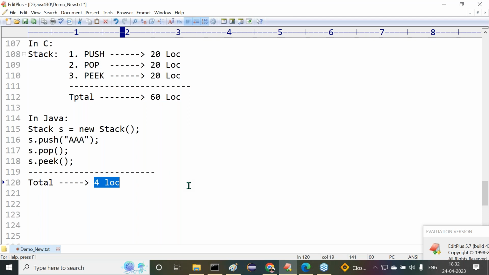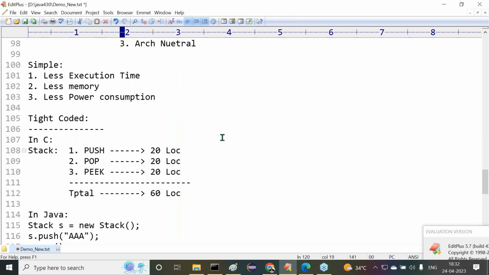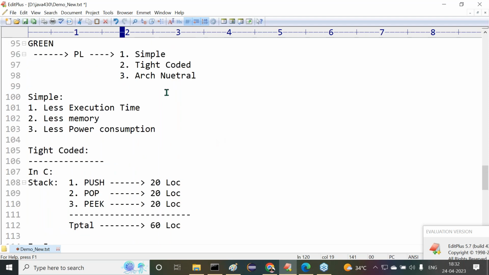If any programming language takes fewer instructions to perform the same stack operations, then that programming language is a tightly coded programming language. Between C and Java, which is tightly coded?